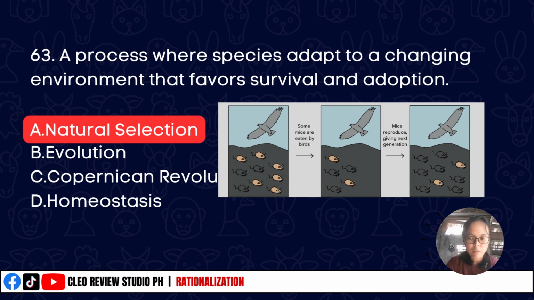Why? Since mas madaling makita ng mga predators ang mga puti o kulay brown na daga doon sa lugar, especially mas highlight yung color nila sa area na yon. Mas may advantage ang mga itim na daga dahil nga mas nagko-camouflage sila. That's the reason why mas madali silang maka-adapt sa new environment at mas nagsusurvive sila.